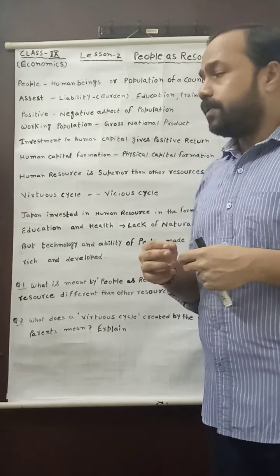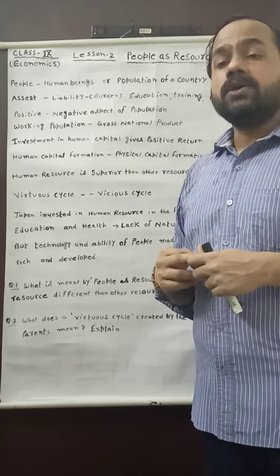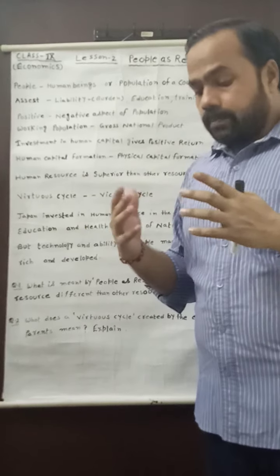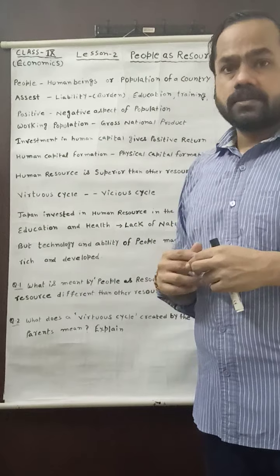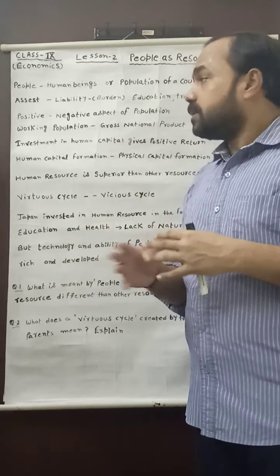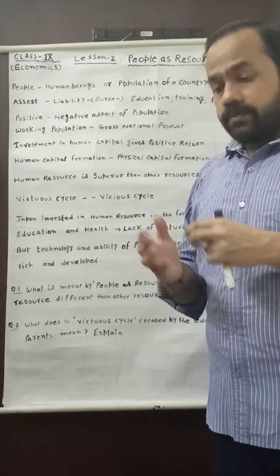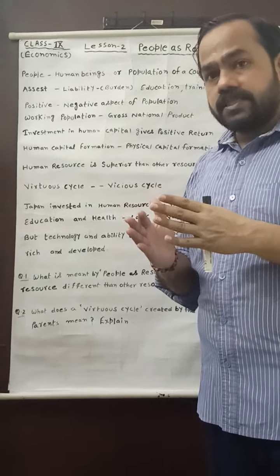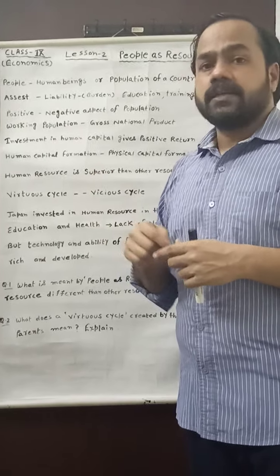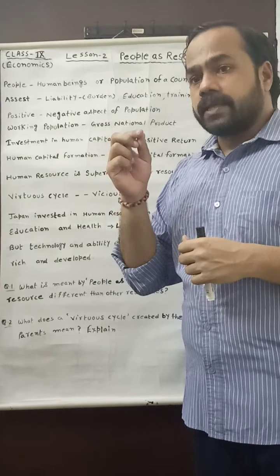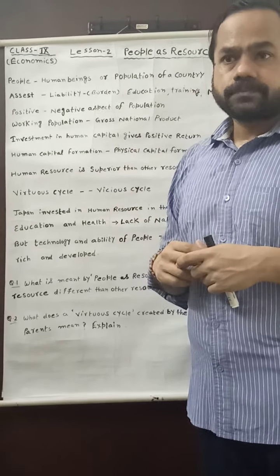When we see the negative aspects of population, we say that for a big population there is a need of food, there is a need of lots of resources. But when we discuss the positive aspects, when we give a good education facility and other things which can make the population an asset, then it is observed as the positive aspect of a population or of the human resource.